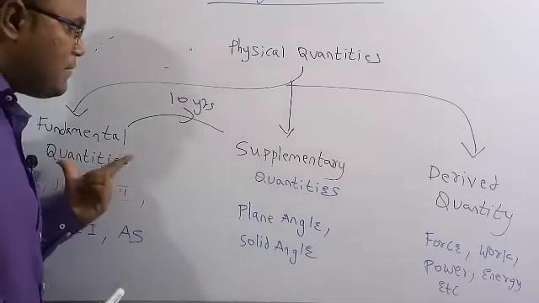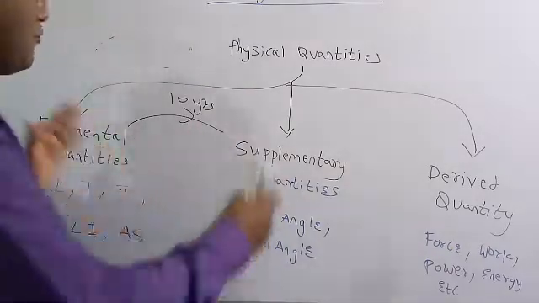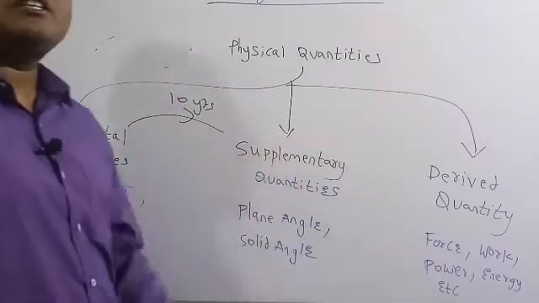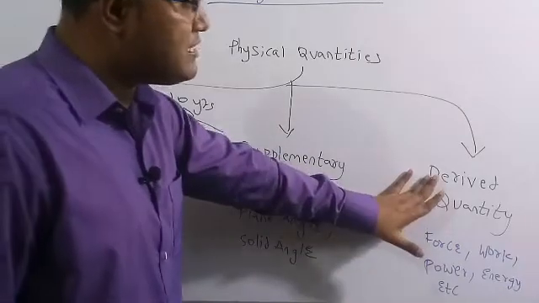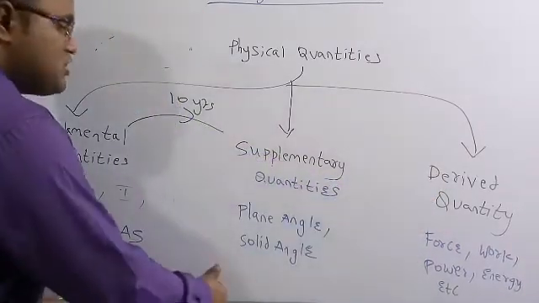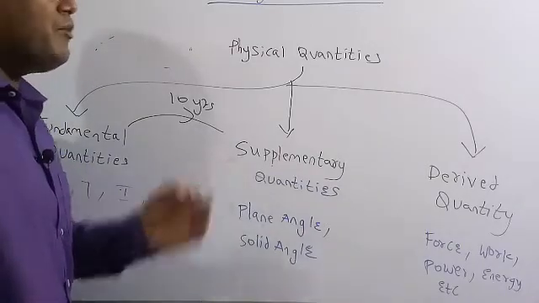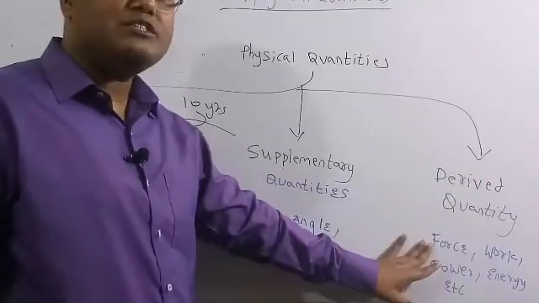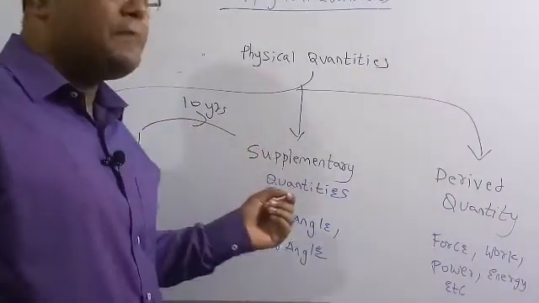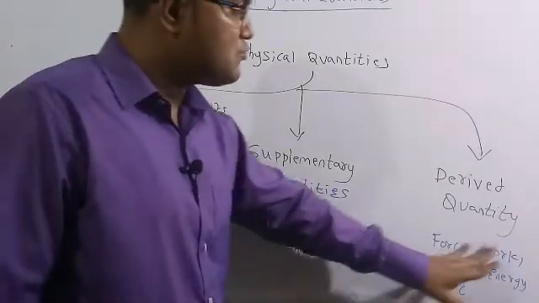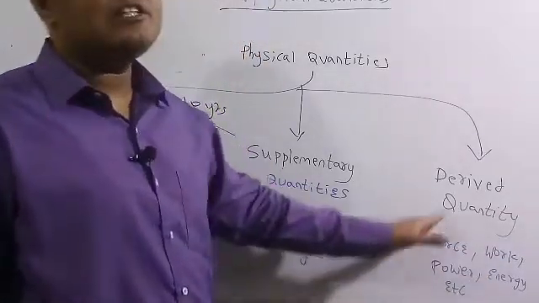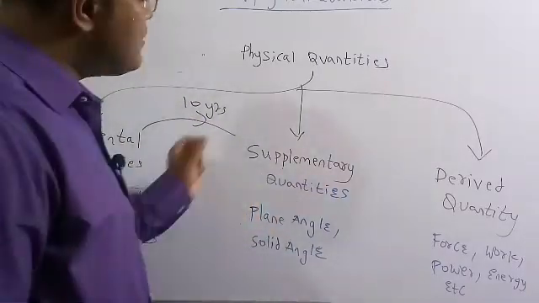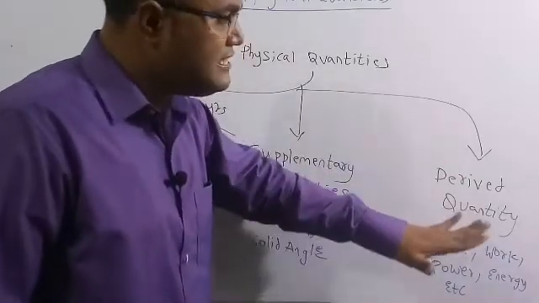So finally, these fundamental quantities and supplementary quantities are basic units. With the help of these units only, you can write any expression or any formula for any of the quantities which you want to discuss. Therefore, a derived quantity is nothing but, with the help of these 2 things, we can go for other important formulas or expressions for different quantities. Force can be represented in the fundamental and supplementary quantities. Force, work, power, energy, etc. All these quantities we can represent in the form of the previous 2 quantities, the fundamental quantities and supplementary quantities. That's why these are called the derived quantities.